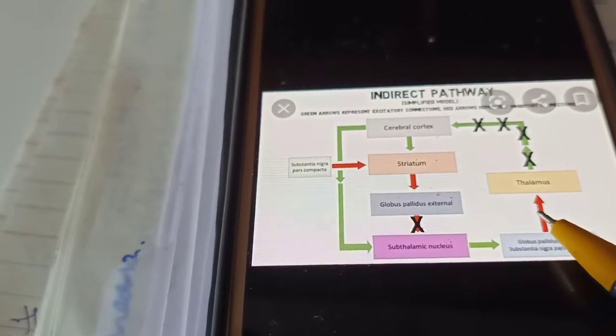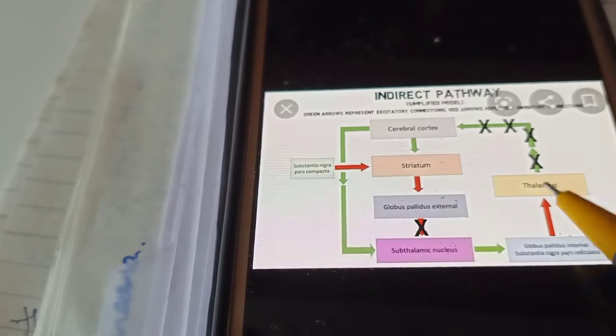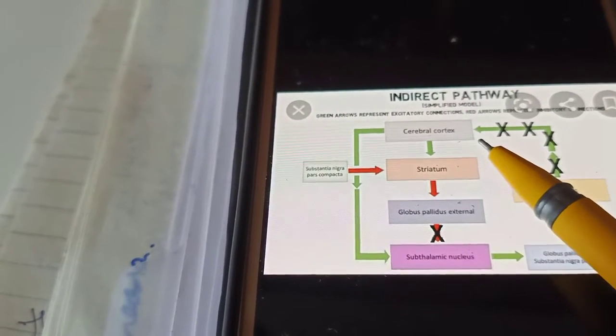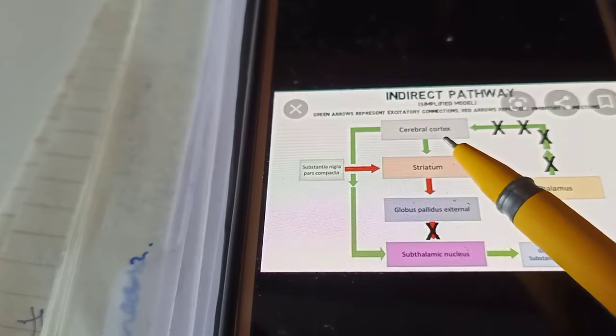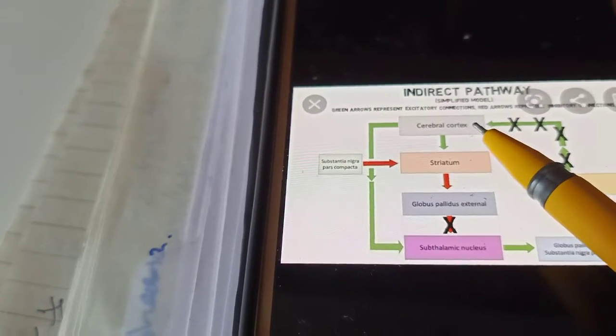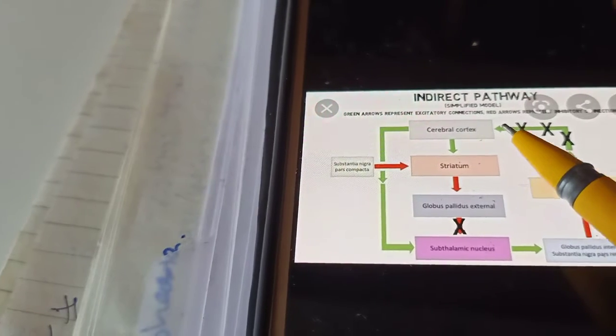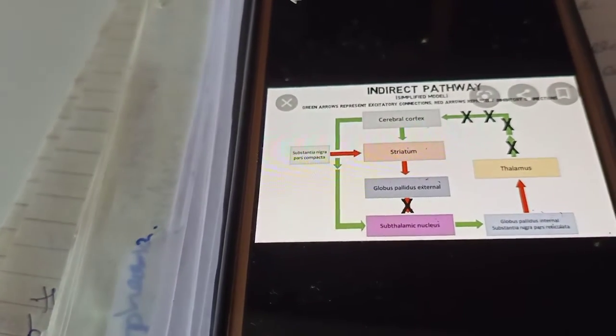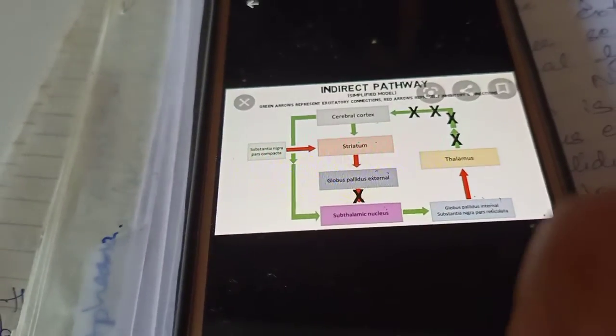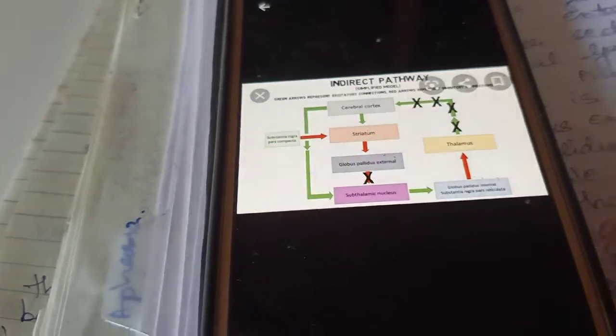So there is decreased excitatory flow to the motor cortex from the thalamus. So the motor cortex is turned down and will not be able to send signals for movement to the spinal cord and the muscles. So the end result you get is less movement. Okay. So this was about the direct and indirect pathway.